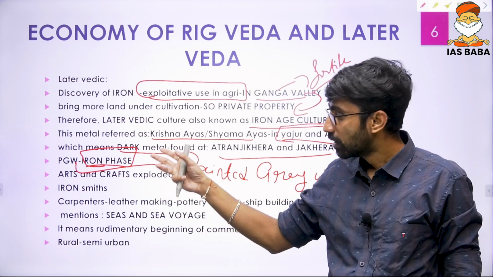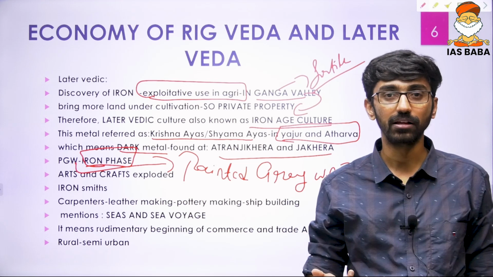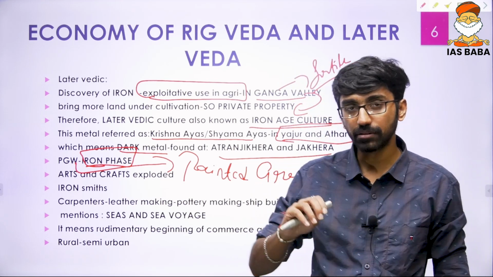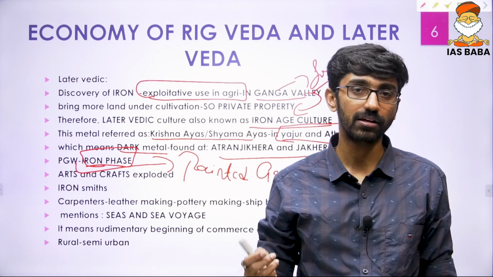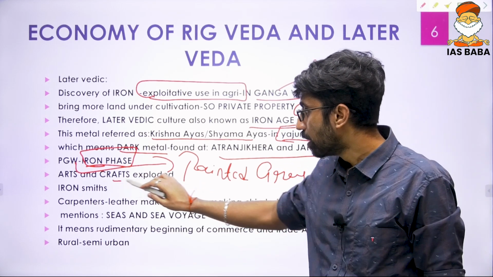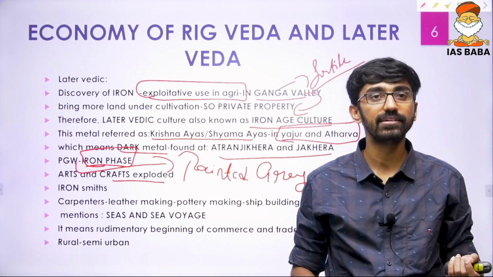And because the economy was growing, now the agriculture is growing, and now there is metal. There is a new kind of revolutionary metal. Iron is always considered as a revolutionary metal because it unleashed far-reaching changes on that particular economy too. Now arts and crafts started to grow. Okay, arts and crafts, we can say small industries. You can say that is local artisans and craftsmen started to grow.